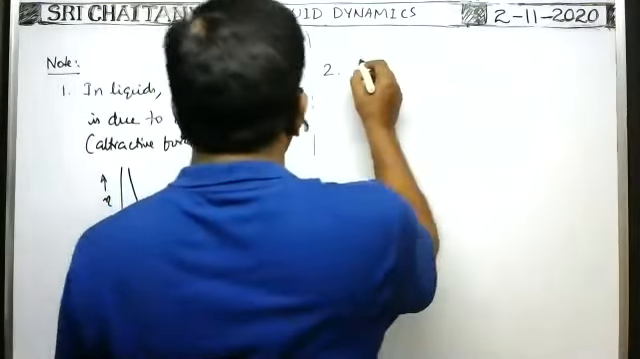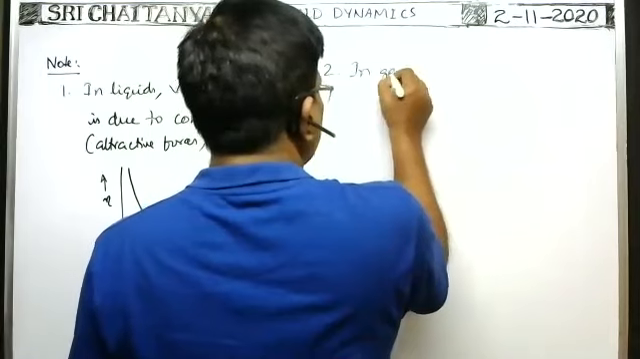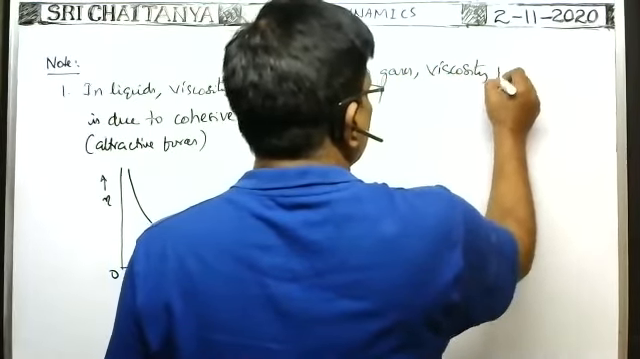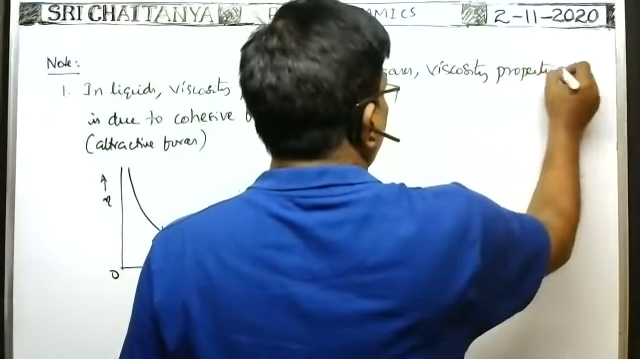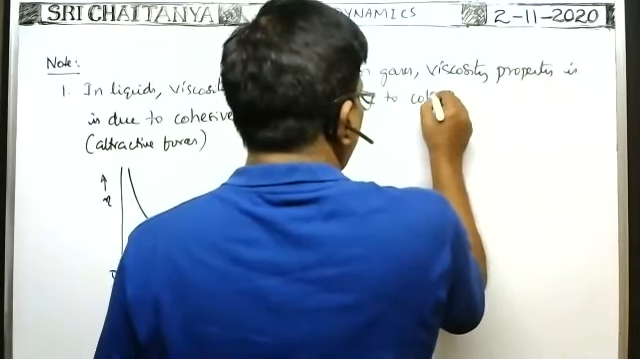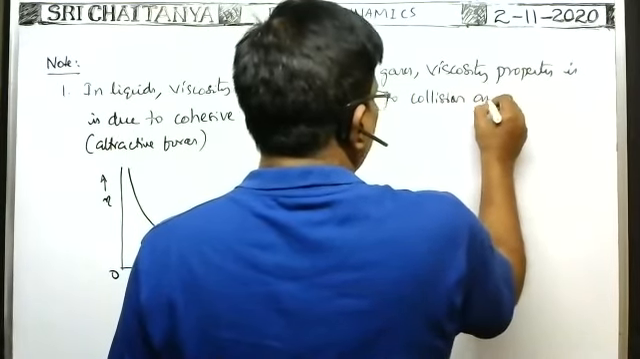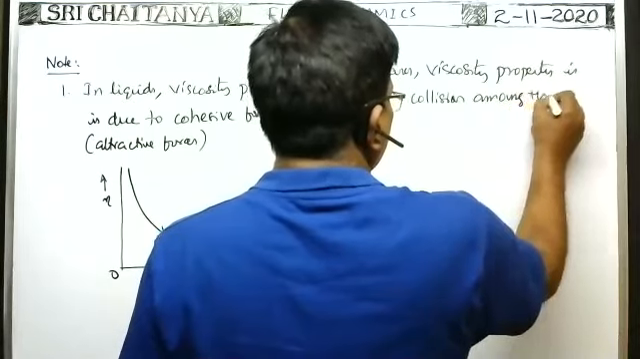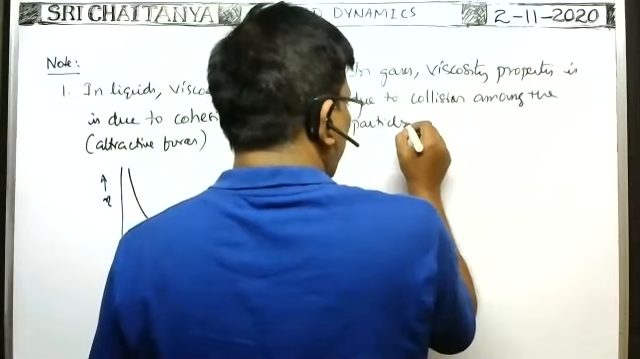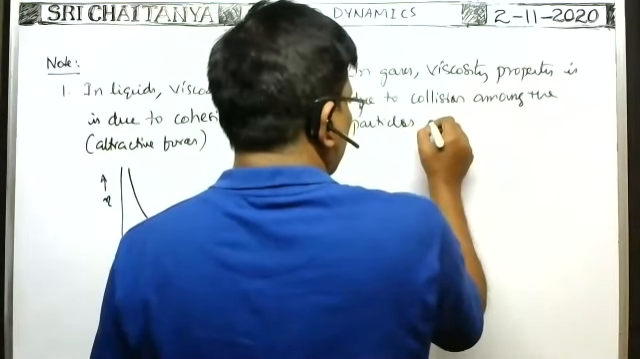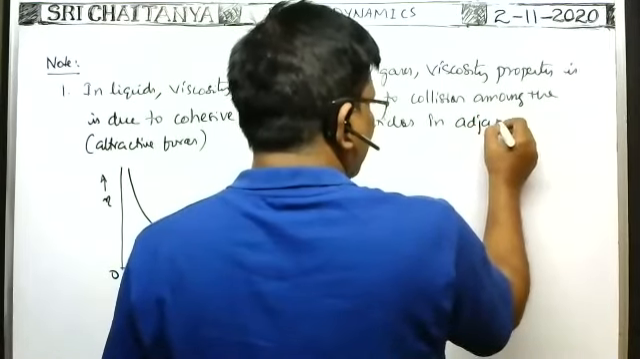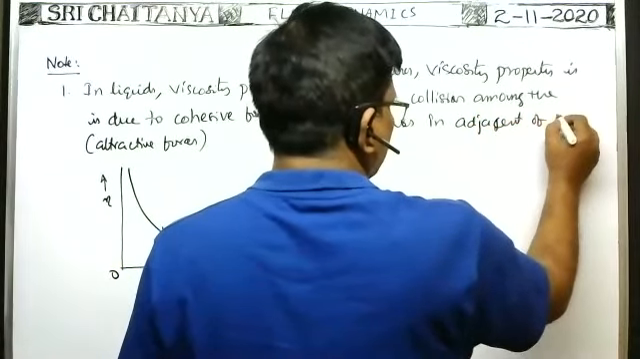So in case of gases, viscosity property is due to collision among the particles in adjacent layers in contact.